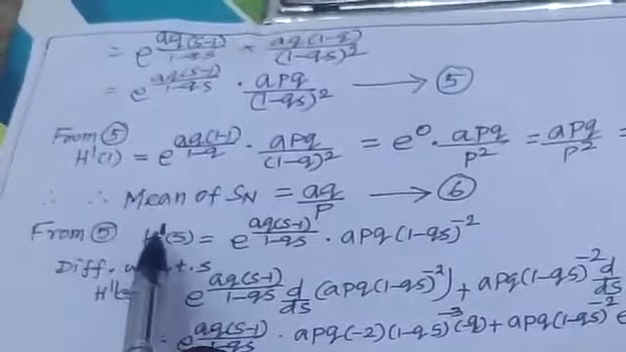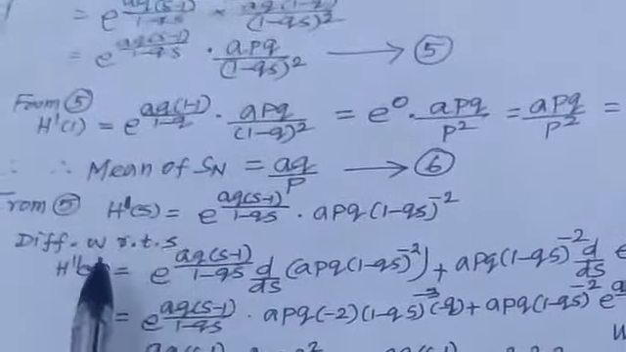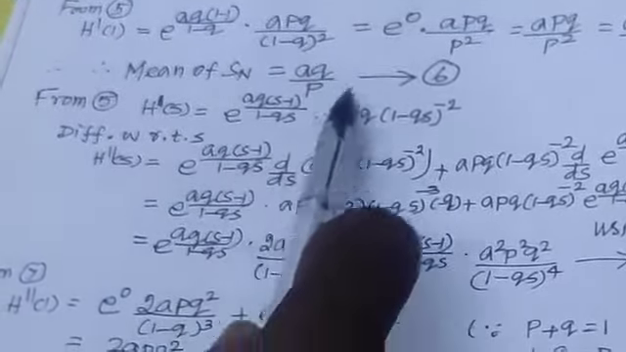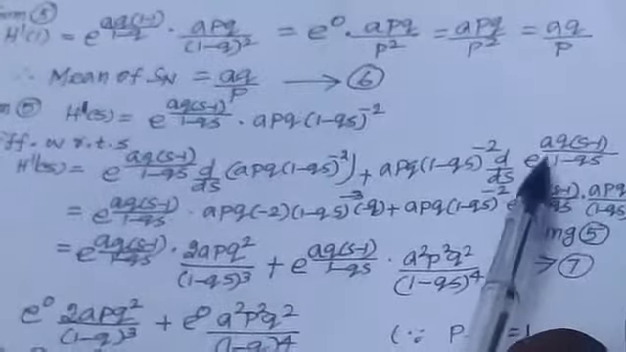From 5, again from 5, h dash of s equal to this part. So our variance formula needs h double dash of s. Therefore, differentiating with respect to s, this one is h dash of s. So this term comes in the numerator, by negative index, apq into (1 minus qs) power minus 2. Here this one is u, this one is v. Here we apply the product rule of differentiation: u into d by dx of v plus v into d by dx of u. v is apq (1 minus qs) power minus 2, and u is e^(aq(s-1)) by (1 minus qs).